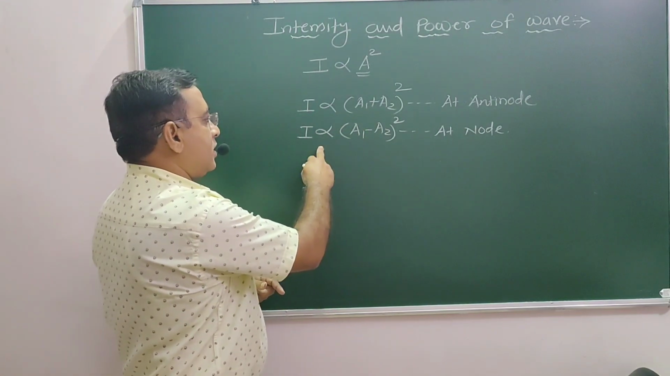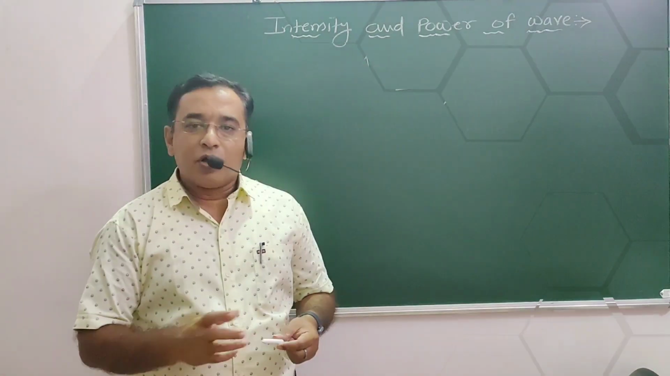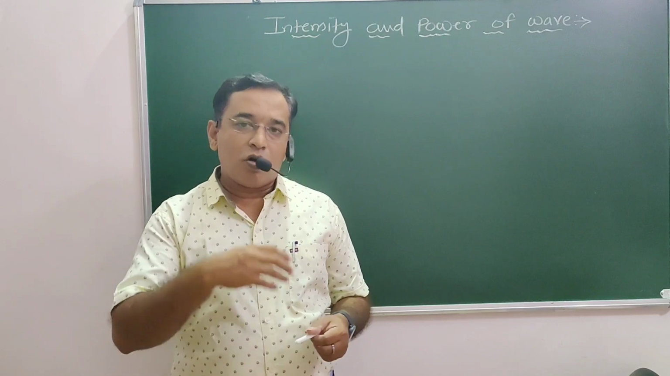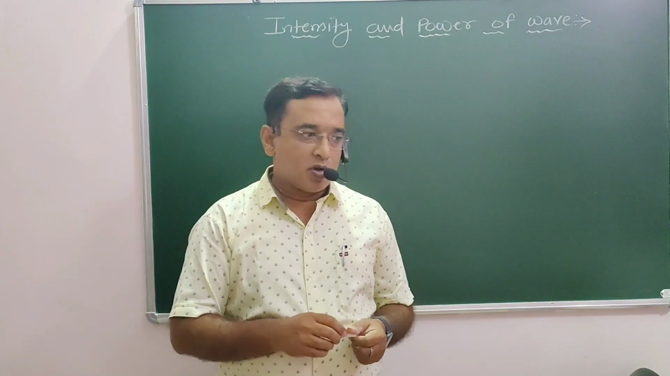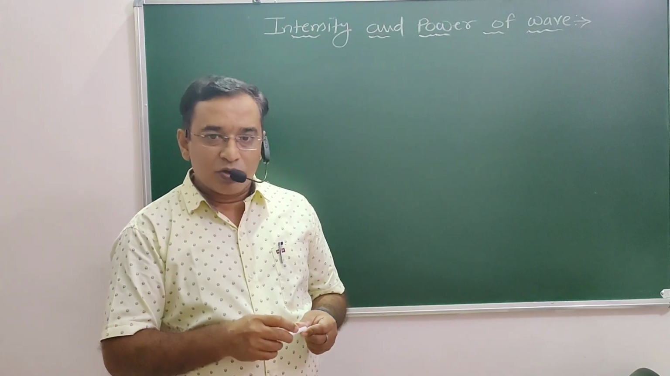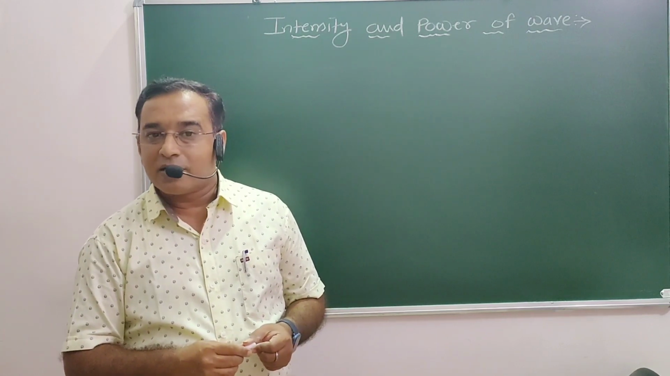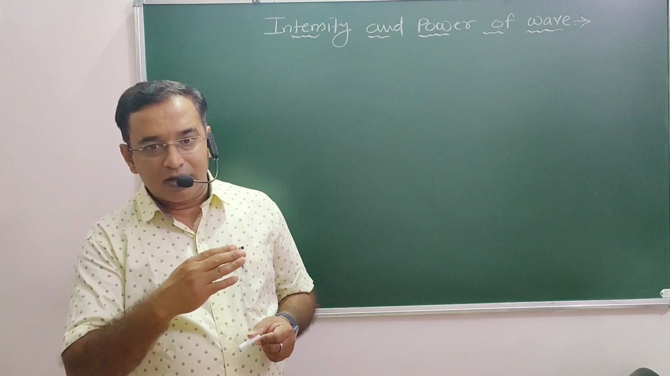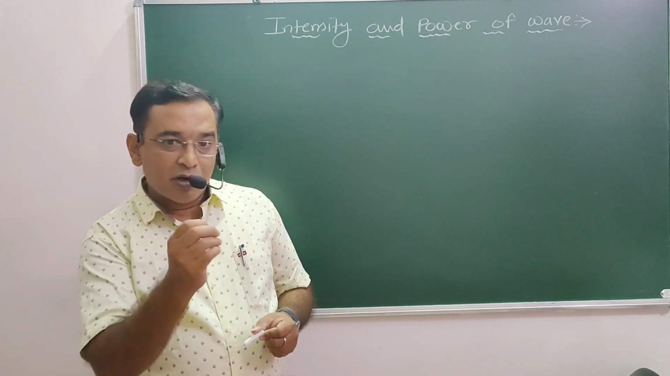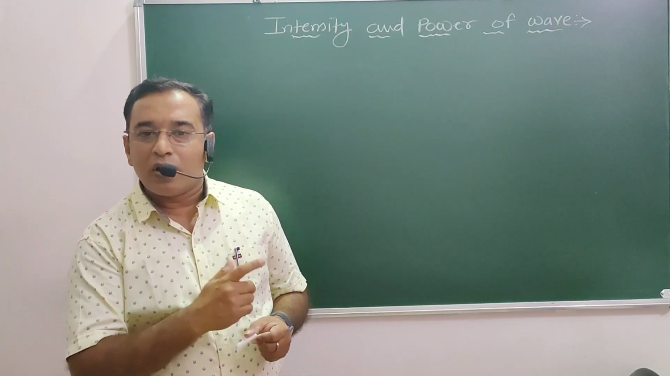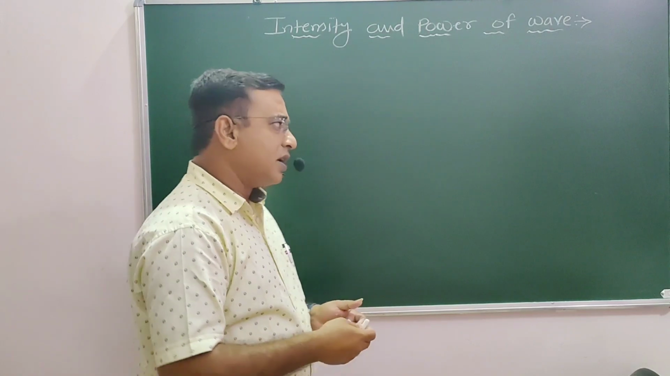And in case of a node, it is the difference in the amplitudes whole square. Now we have the power. Oscillation energy supplied to the unit length within a unit time is known as power. Actually, power is nothing but the energy supplied to the unit length within a unit time. So how are we going to express the equation in terms of power?